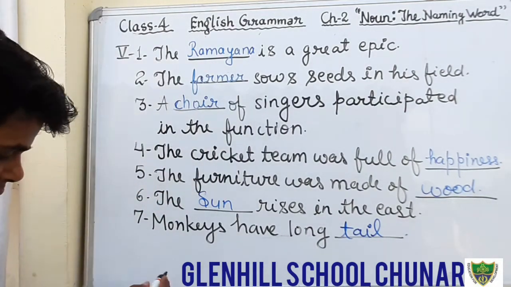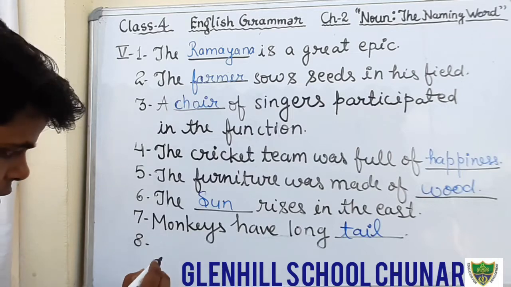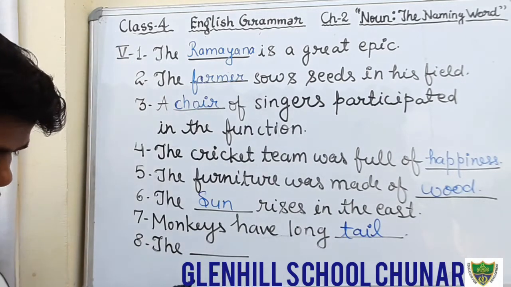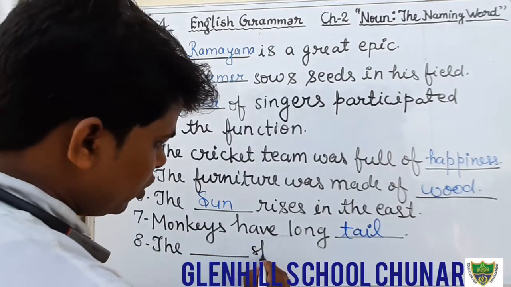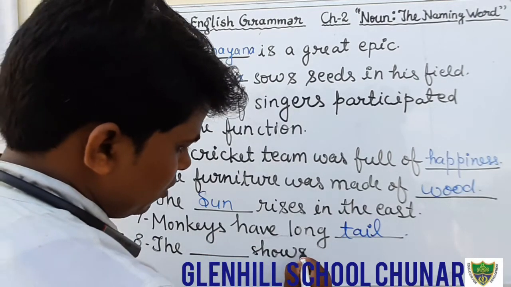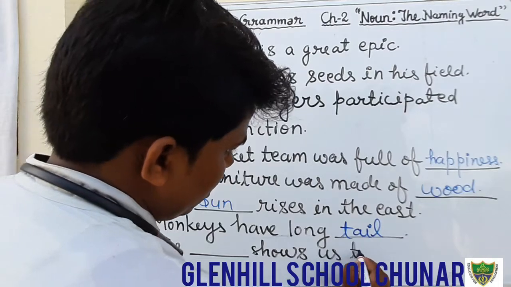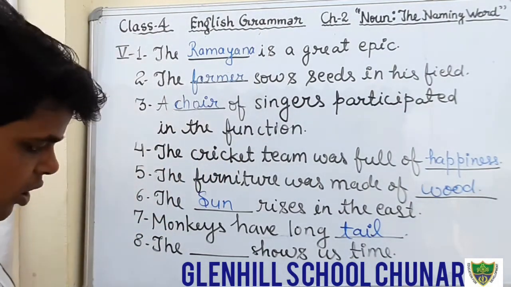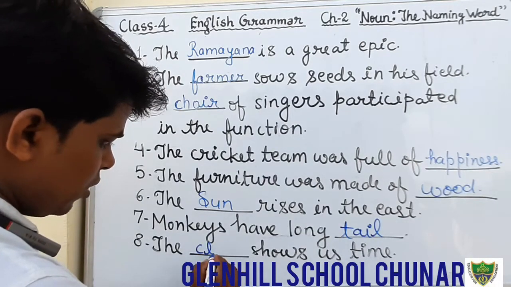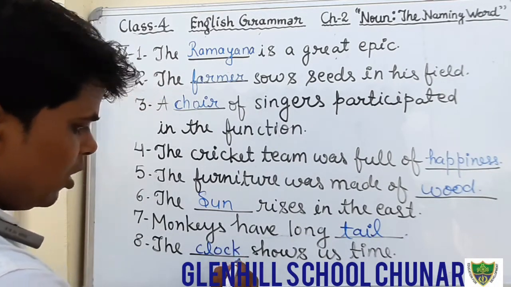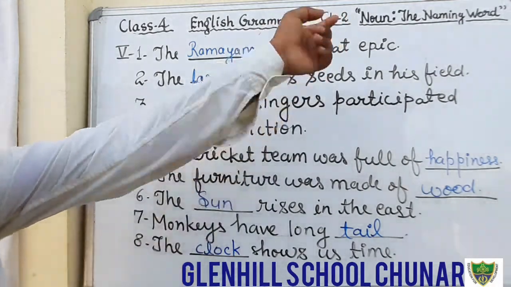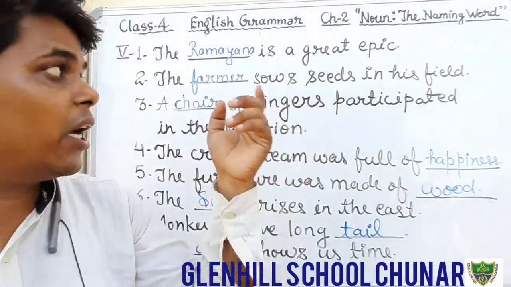Next question, question number 8. Blank shows us time. What shows us time? That is clock or watch. C-L-O-C-K. Clock shows us time. Okay, students. So in this way we have completed exercise number 5.